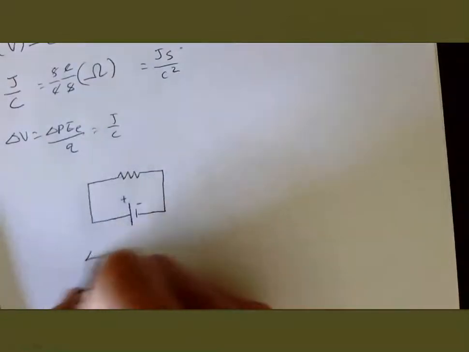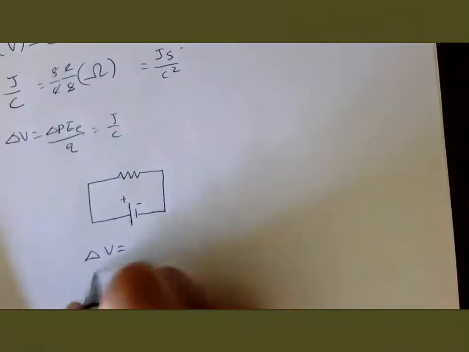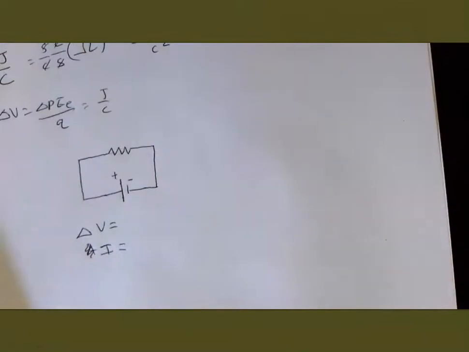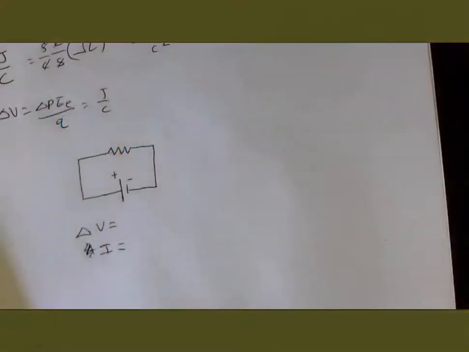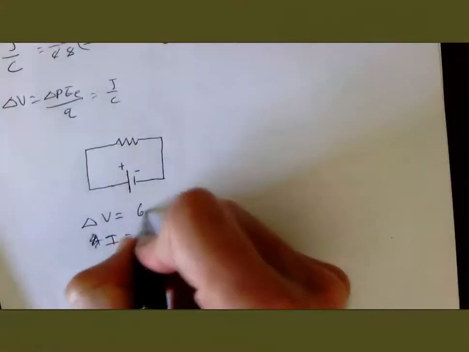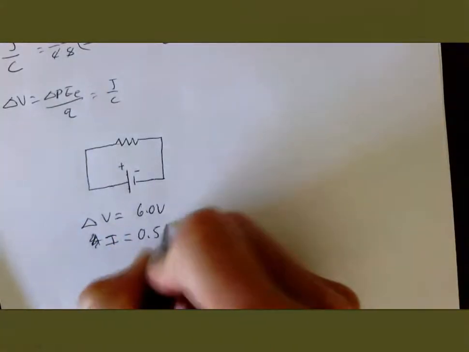So they told us the voltage, and they gave us the current, right? So they said that the voltage here was 6 volts, and there's half an amp going through the circuit. Sorry. 6 volts and 0.5 amps.